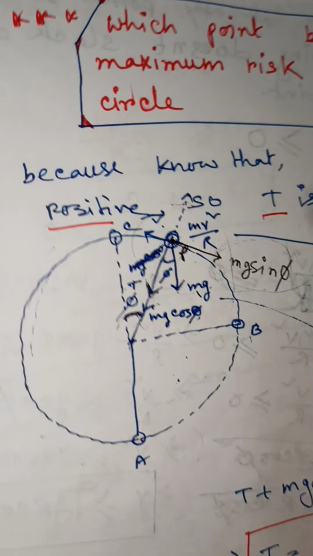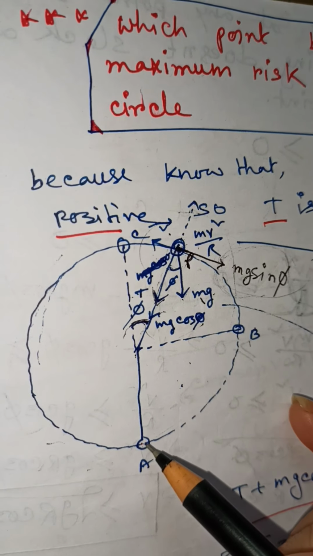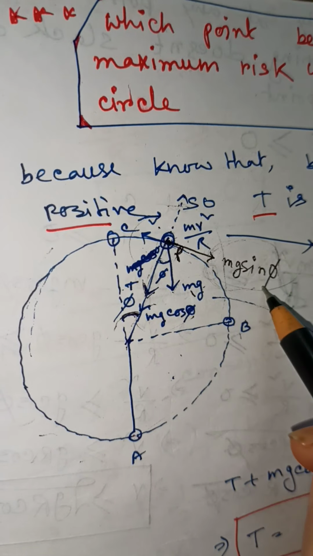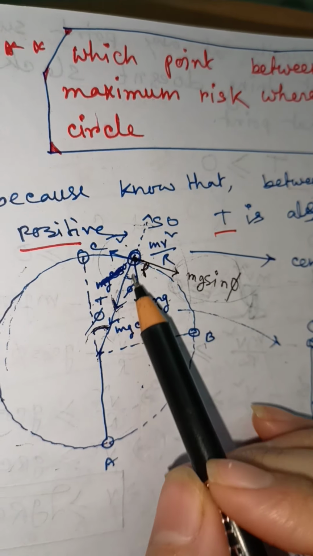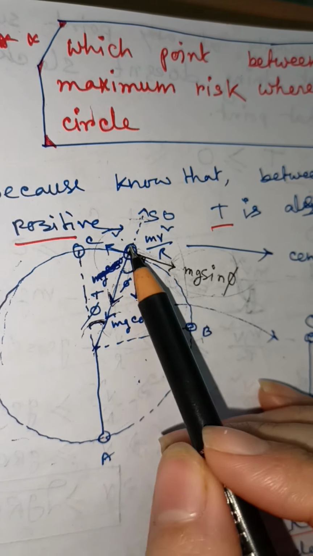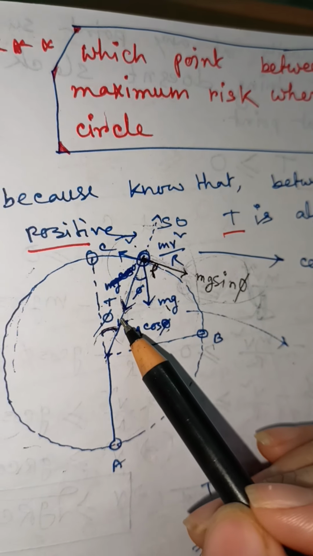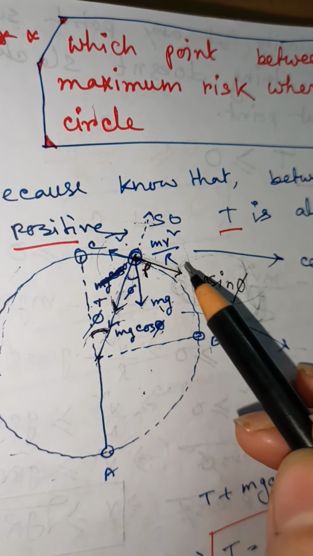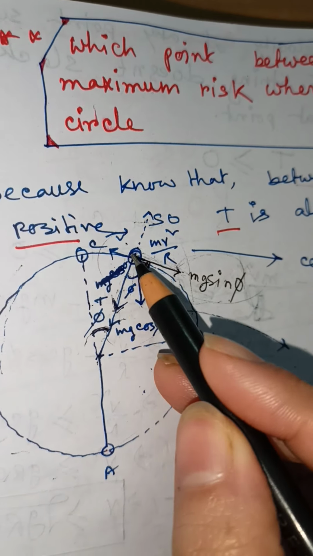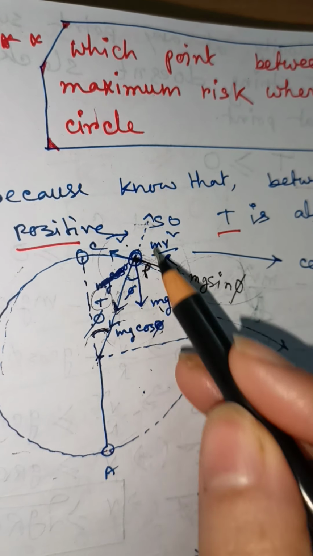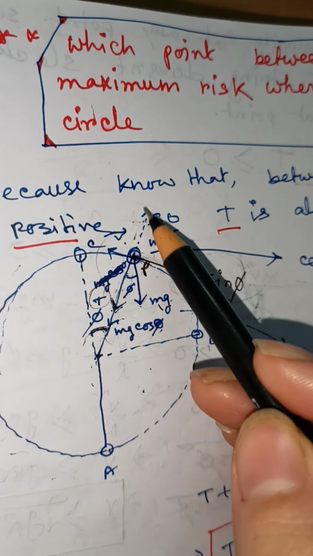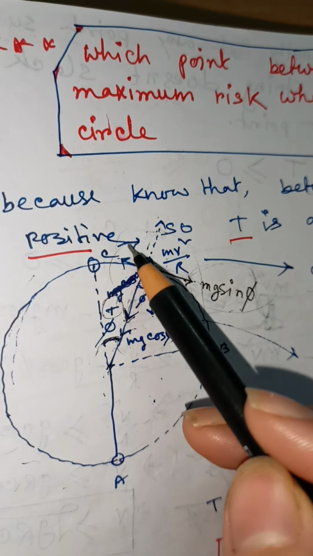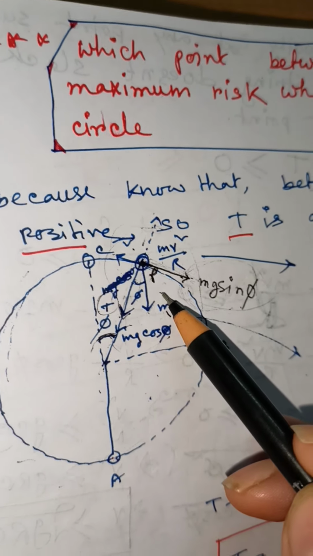Due to this force, the velocity of this particle continuously decreases along this direction, because this is directed opposite to the velocity, right? So this is mg cos theta, this is mg sin theta, and radially inward tension always arises here, and radially outward mv square by r acts, and this is the direction of velocity at point P.